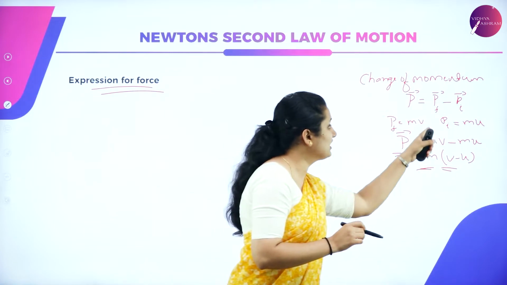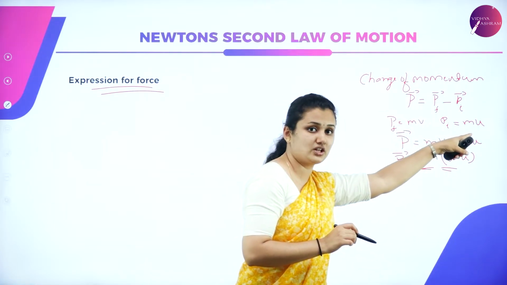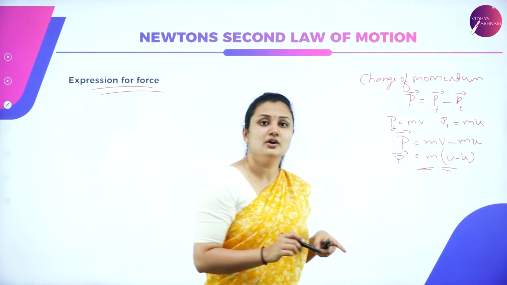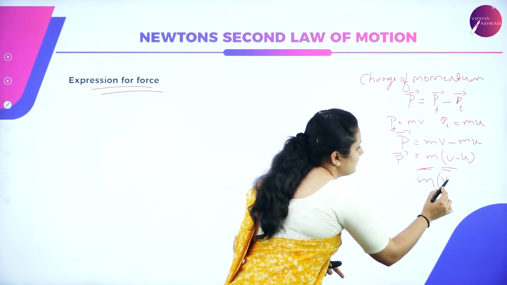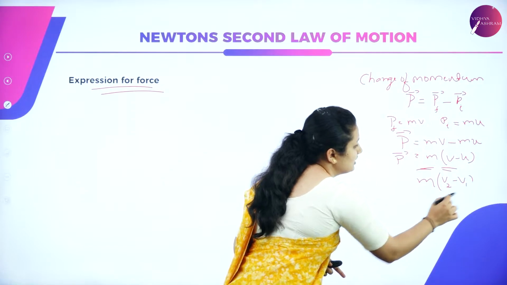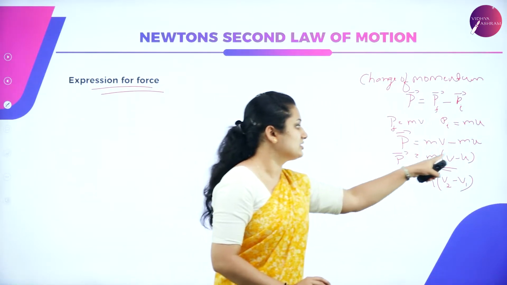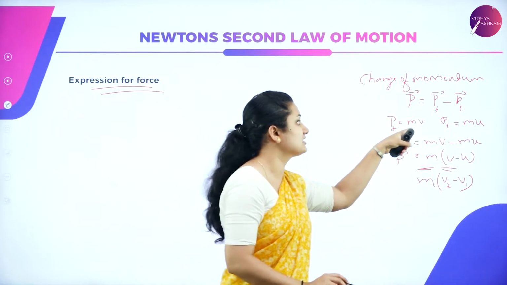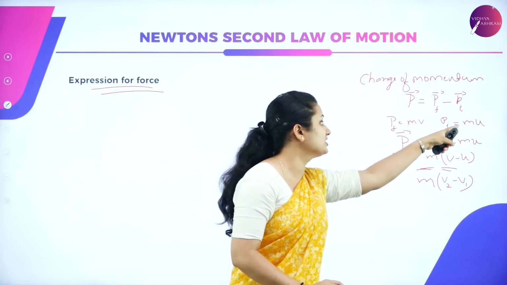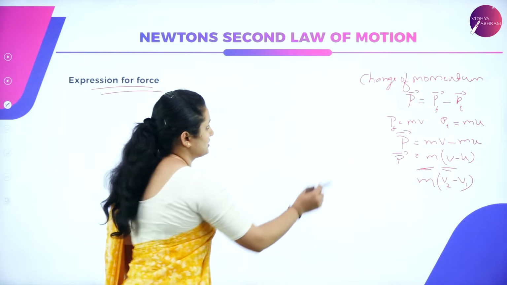Instead of u, we can take v1 as the initial velocity and v2 as the final velocity. It is all in how you denote it. I will take v as the final velocity and u as the initial velocity.